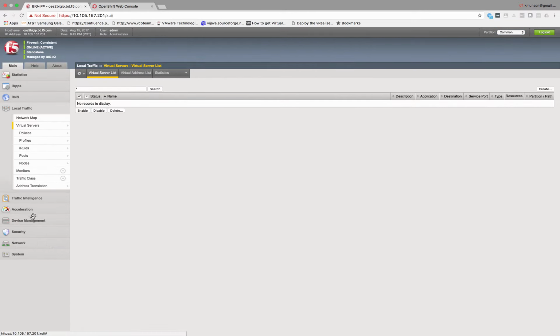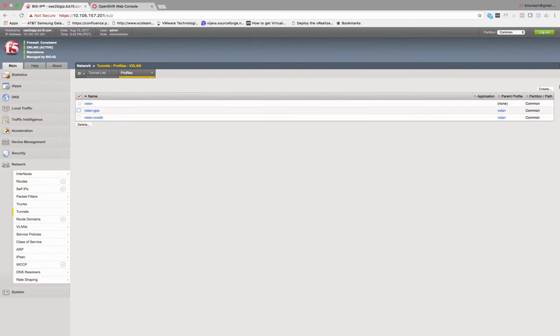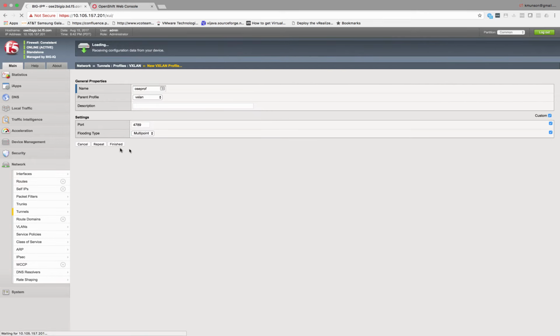So the first thing we need to do is set up a VXLAN profile and tunnel that we'll use to connect to the overlay network. So I'll create one called OSE Prof. We need to change a couple of the custom settings and set it to multi-point. There are no SDN controllers in the OpenShift environment, so we will be communicating with all the VTEPs directly.